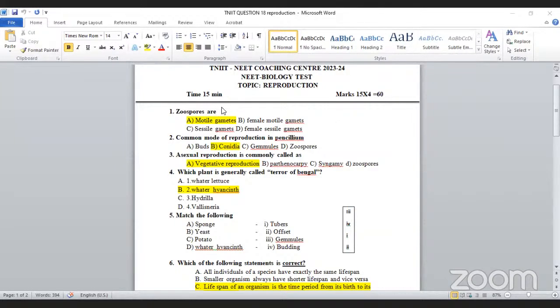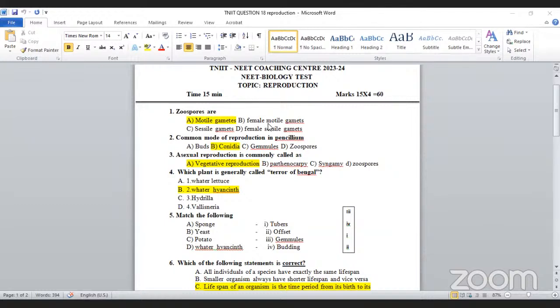Okay, zoospore. The first question. Zoospores may be a motile male gamete, a motile female gamete, a sessile male gamete, or a sessile female gamete. Which one is the correct one? Already we discussed, zoospores are denoted as motile gametes only. Which one is motile? Mostly the male gamete only is motile, isn't it? Is any other female motile gamete present in it? No. So you have to find out the answer.